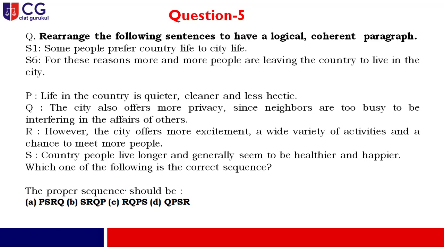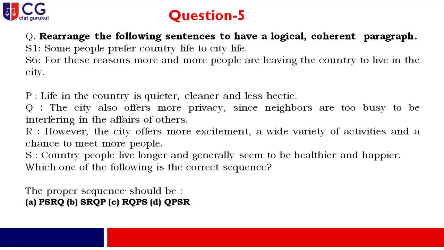And finally, the city also offers more privacy since neighbors are too busy to be interfering in the affairs of others. It is also a feature of city life. So, your answer will be P, S, R, Q. And after that, the concluding sentence, if you go through that, it is written, for these reasons, more and more people are leaving the country to live in the city.